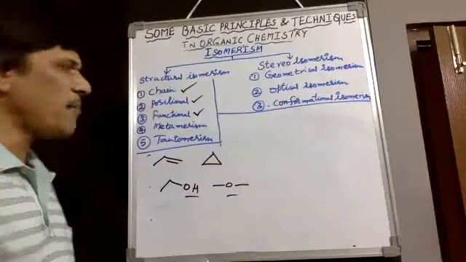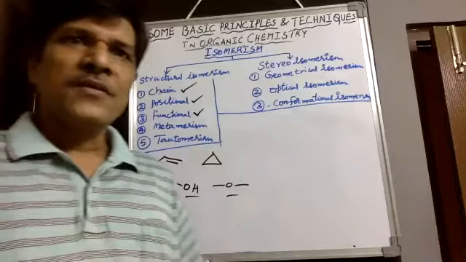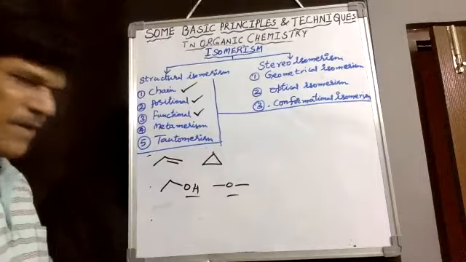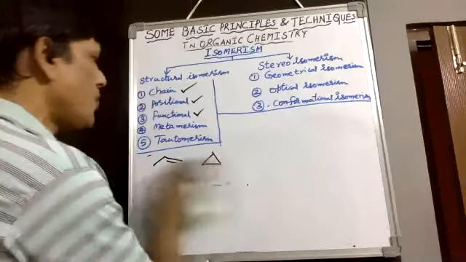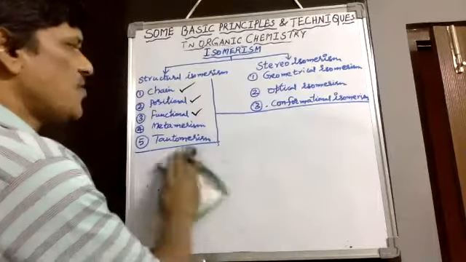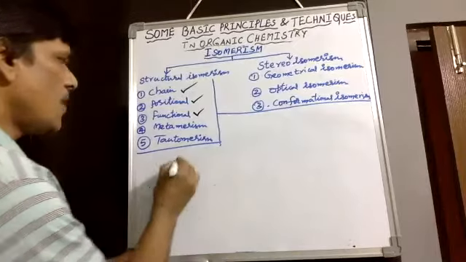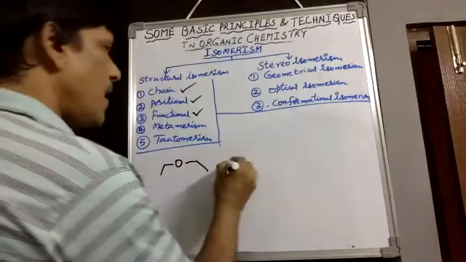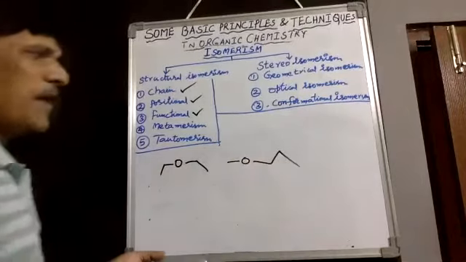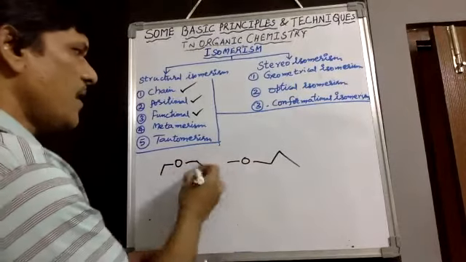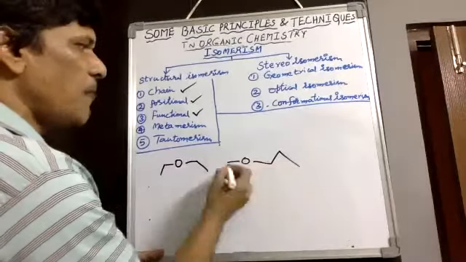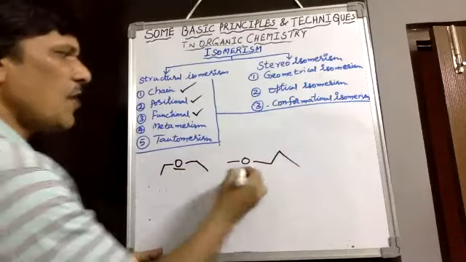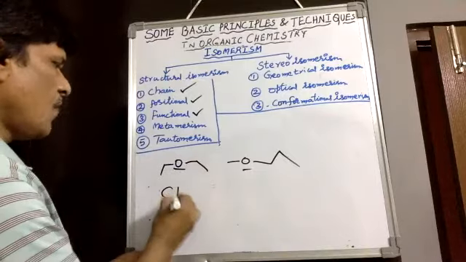The fourth one is metamerism. Metamerism means the attachment of the alkyl group differs on the same functional group; such compounds are called metamers. Most widely we observe it in amines, esters, and ethers. The functional group is the same, but the attachment of the alkyl group differs. For example, diethyl ether, or n-propyl methyl ether: here the two groups are ethyl, but the functional group is the same.